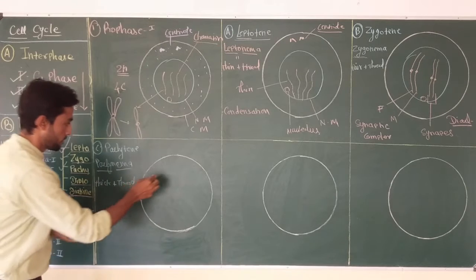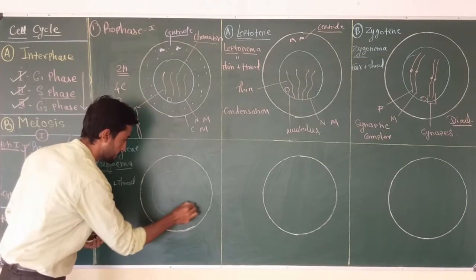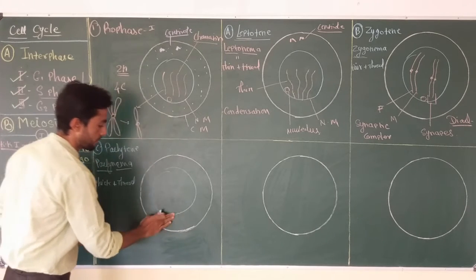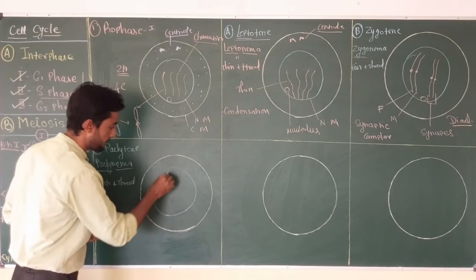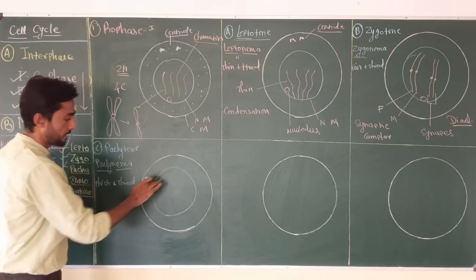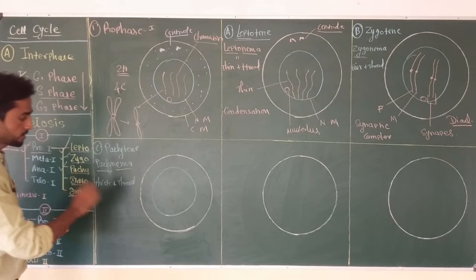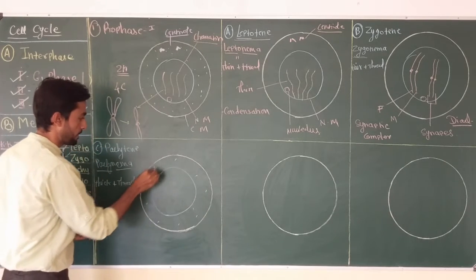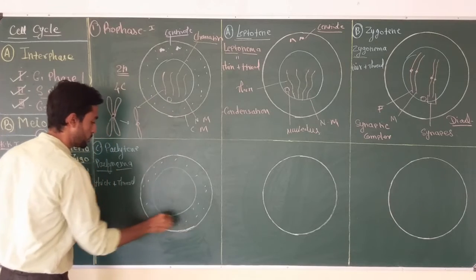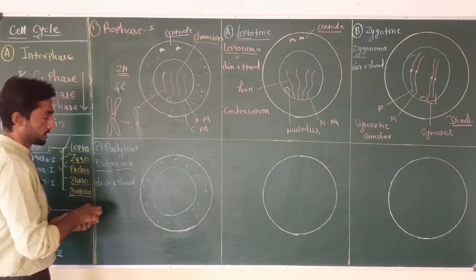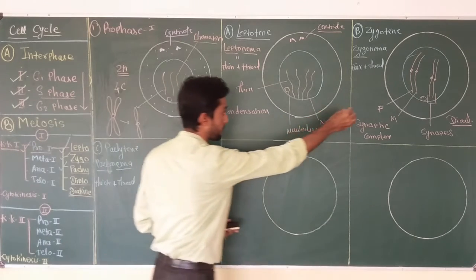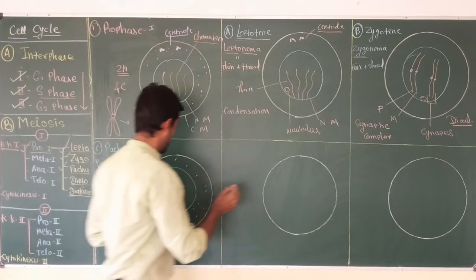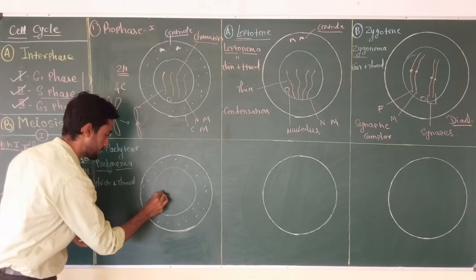Okay, so this is the nucleus of the cell, which has the nuclear membrane intact. The nucleolus is also present, and the cell has cytoplasm. Now inside the nucleus, due to the condensation process, the first chromosome, chromosome number 1, will look like this.